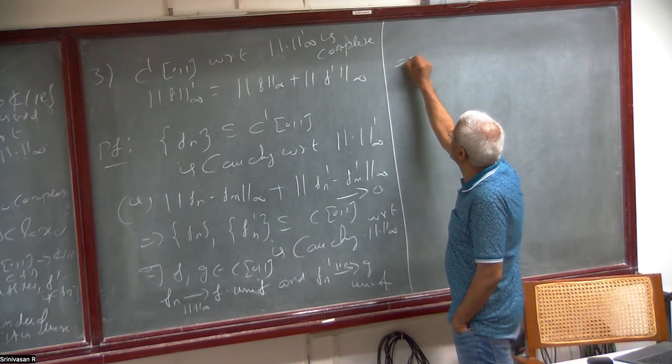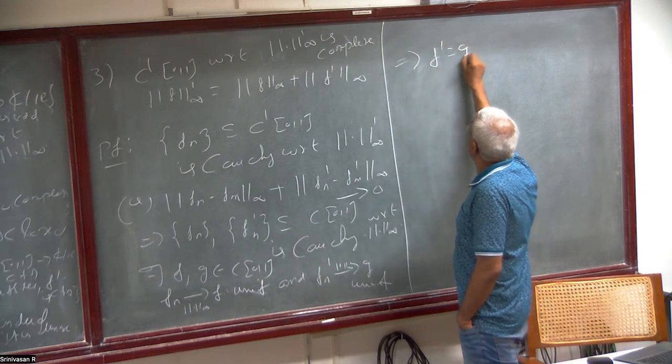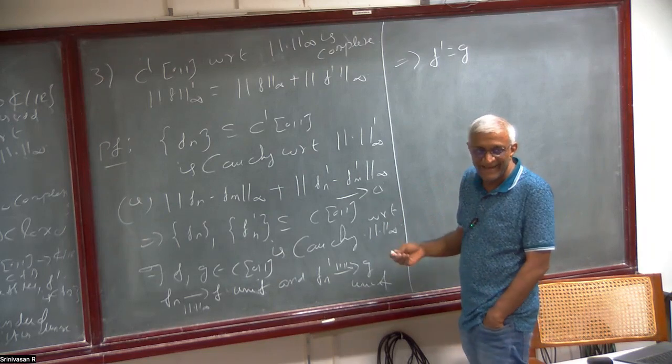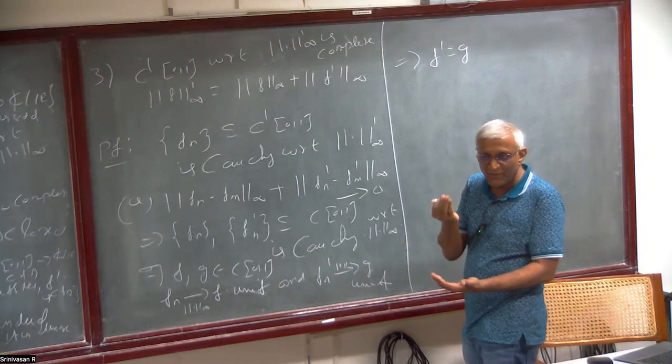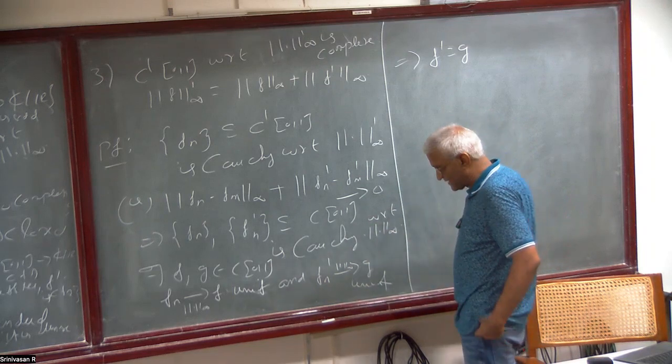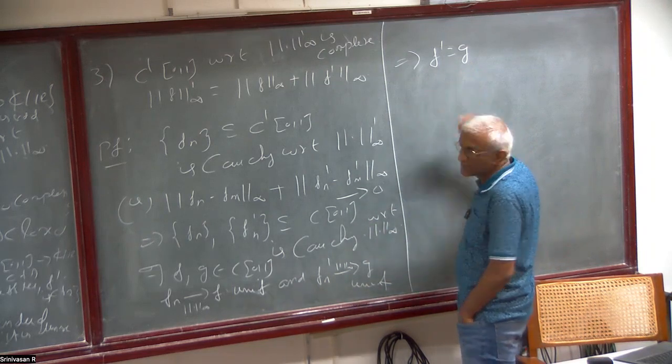Also, because of that, this implies F prime equal to G. So how did you say that? If you haven't seen a proof, how can you say something? We guessed it. Okay, so this is true.